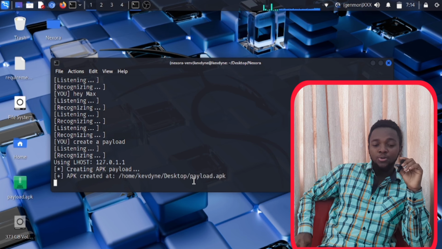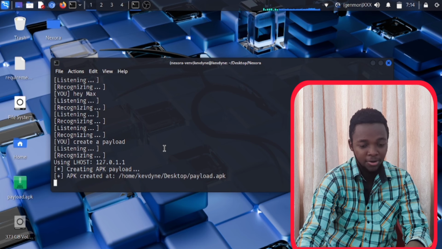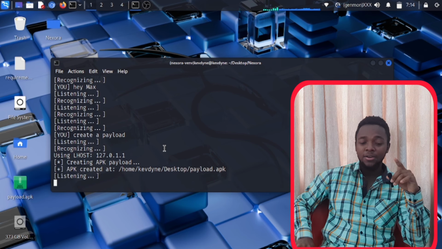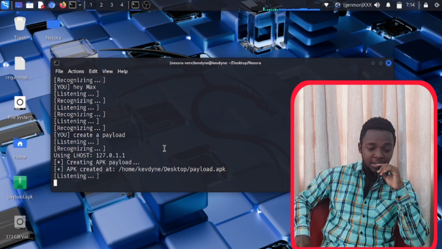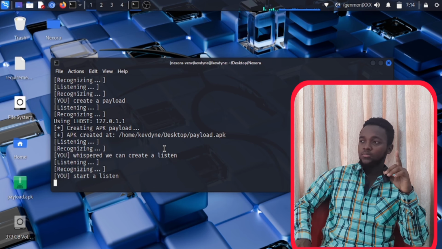Creating the APK download. APK created, as you can see here on my desktop, the APK is already there. APK payload created successfully. Amazing, right? Now the best part, we can create a listener. Start a listener. What port number should I listen on?